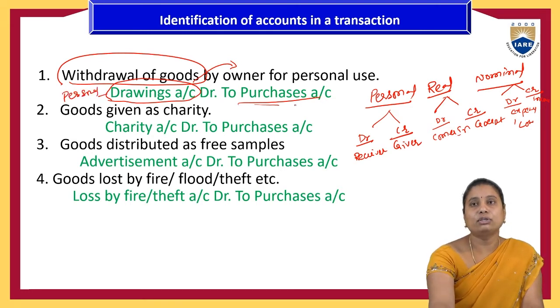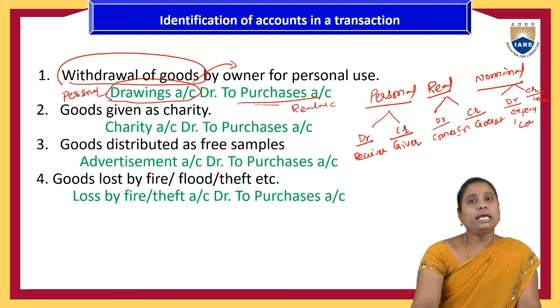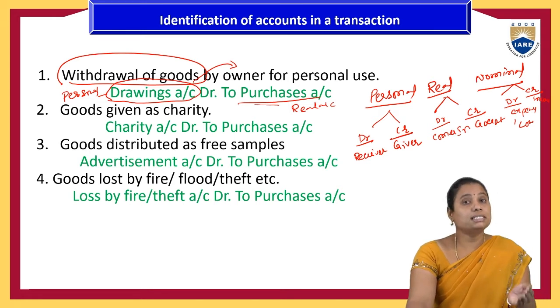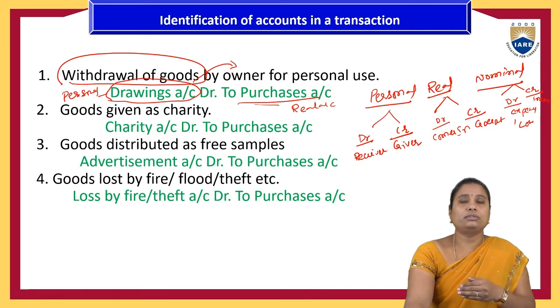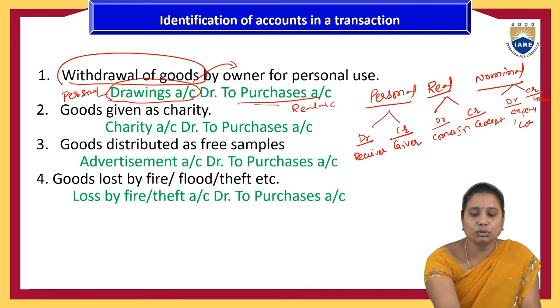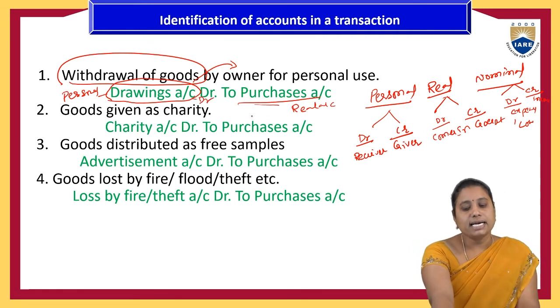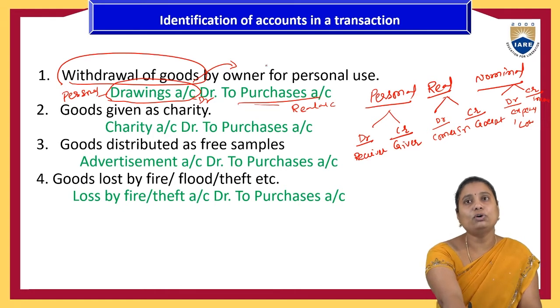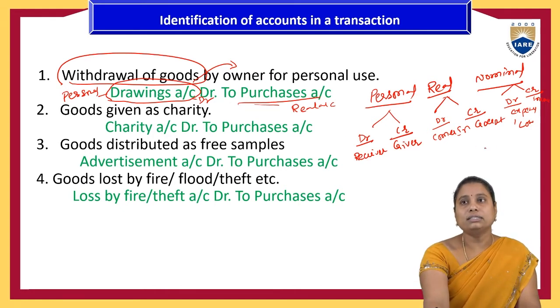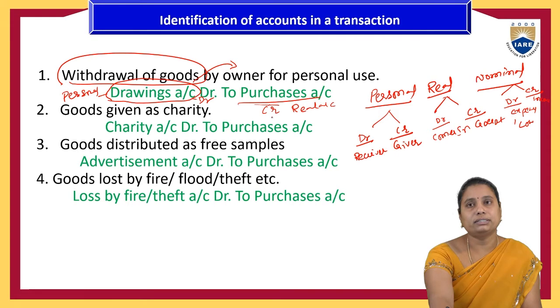Whereas the purchase of goods, which we can touch, is called a real account. Here the person is receiving the benefit, that is, the owner is receiving the benefit. That is why the drawings account will be debited. And under purchases, the purchased goods are not coming into the organization; they are going out to the owner's house. So that goes out: credit. So the drawings account is debit and the purchases account is credit.